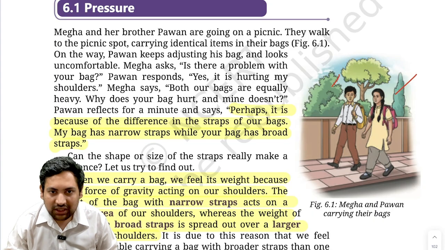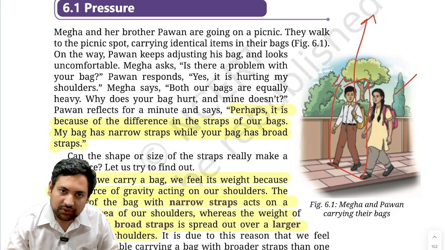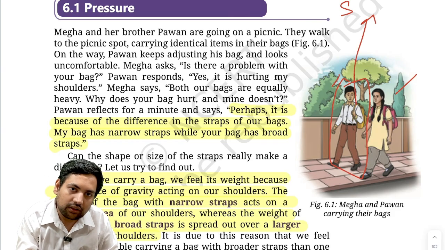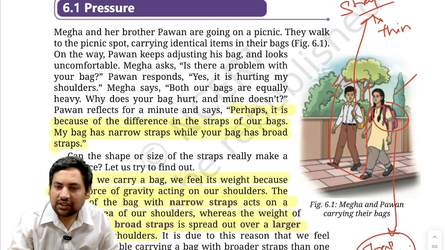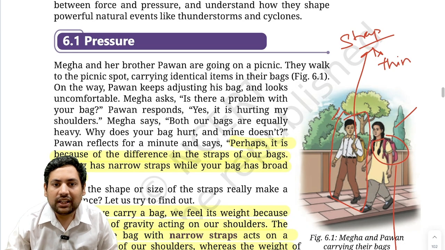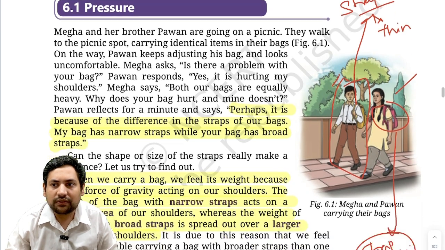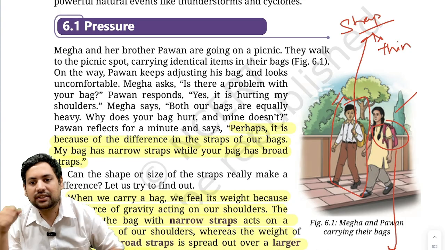Now, if you see them closely, can you see that the boy, if you see his bag, the strap that he is using is very thin, while the strap that this girl is using is much thicker, and that is why she is able to hold on to this much more easily, the same weight, let's say, and he is struggling. Correct. Now this you might have also felt, why you are able to lift something like a bag that is 10 kgs very easily.